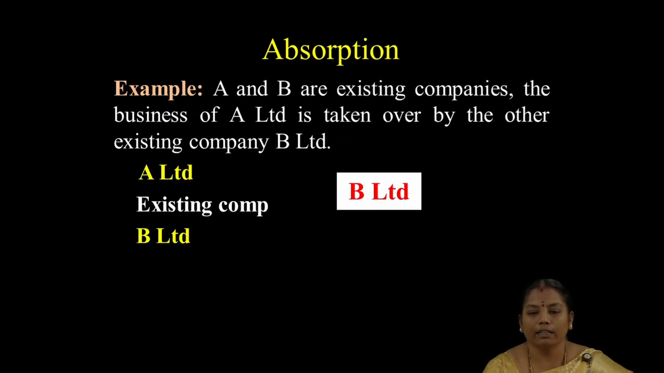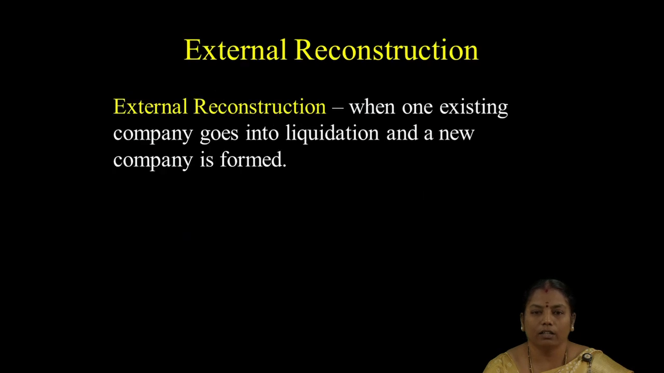Here A Limited and B Limited are two existing companies. Here A Limited is treated as the weaker company and B Limited is treated as the stronger company or leading company. So here this leading company, that is B Limited, takes over the control of A Limited, that is the weaker company, and forms a company as B Limited. This is called absorption.